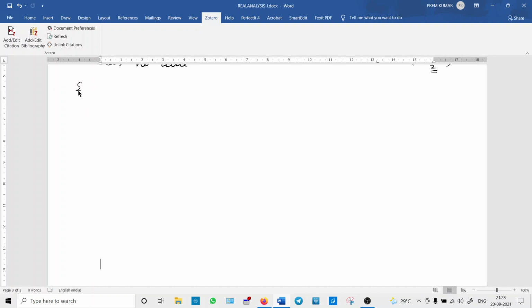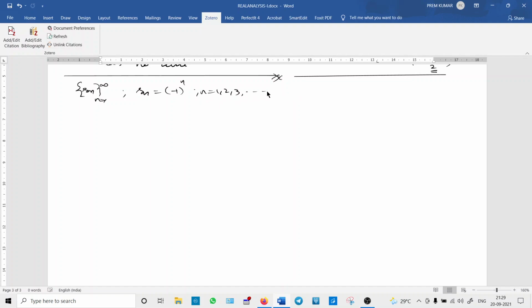Now, next problem, next discussion. It is a sequence Sn. What is that Sn? Minus 1 power n. What is this sequence? You see, the first term is minus 1, the second term is plus 1, the third term is minus 1, the fourth term is plus 1. It goes on like this. See, the terms are not getting bigger and bigger as n is increasing, like in the previous problem.